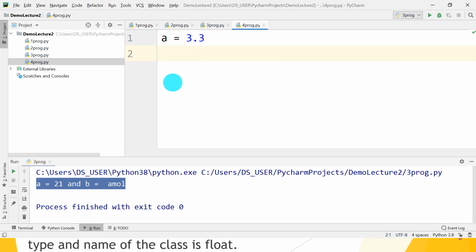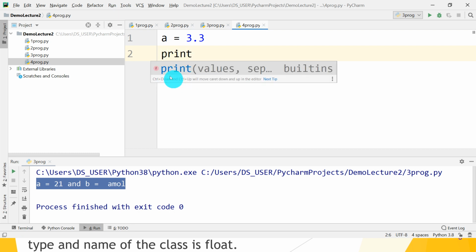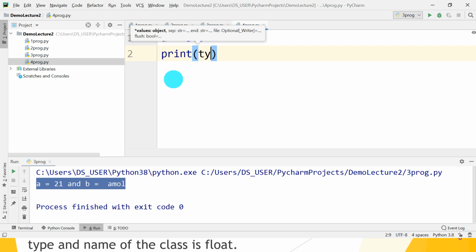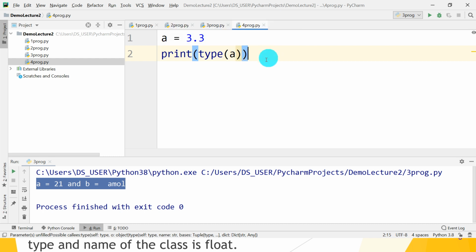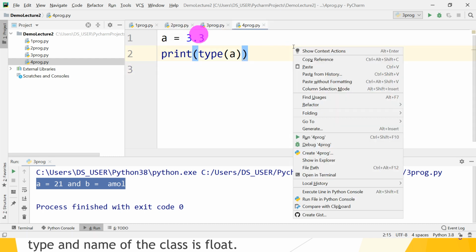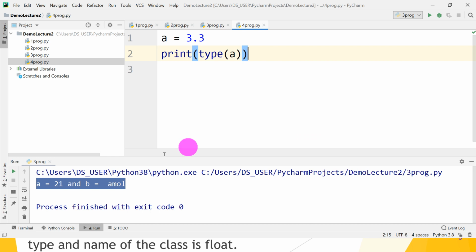We want to check the type of the variable. So print, and inside print use the type method, and inside type pass the name of the variable. A is the name of the variable. Just run this program and check the output.